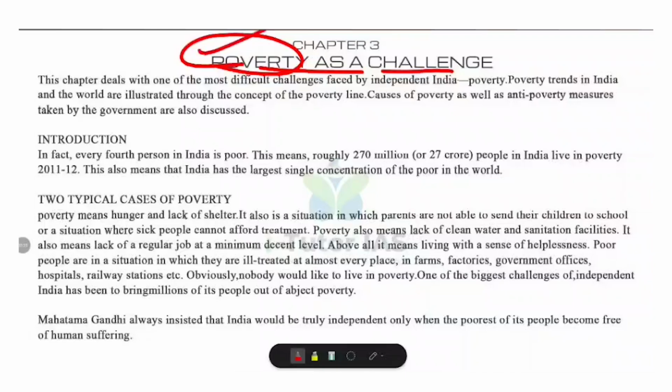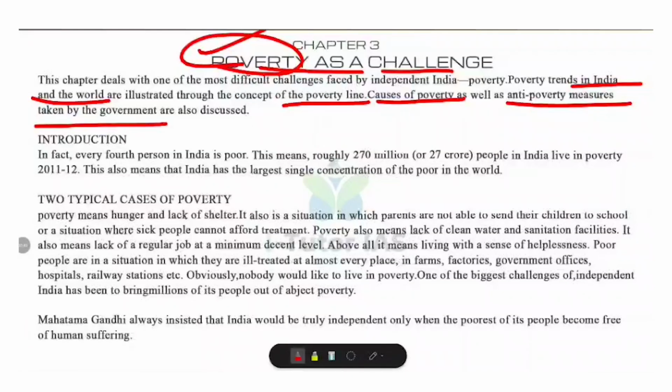This chapter will show us what poverty looks like in India and the world, how we measure poverty using the poverty line, what causes poverty, and finally, the steps taken by the government to reduce poverty, or anti-poverty measures taken by the government.